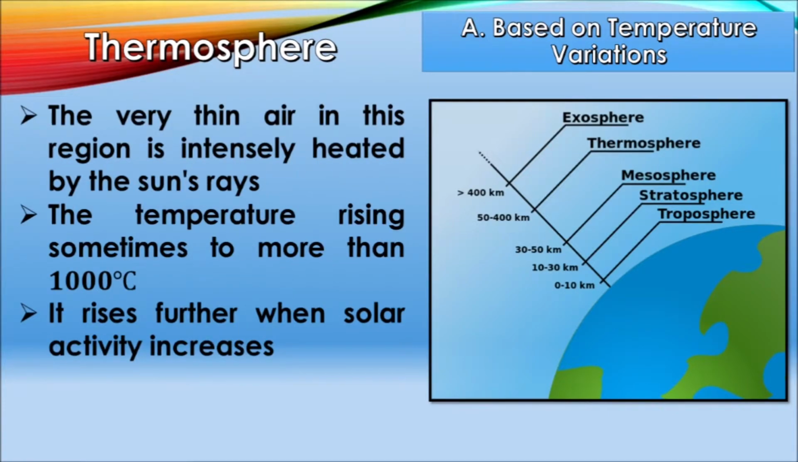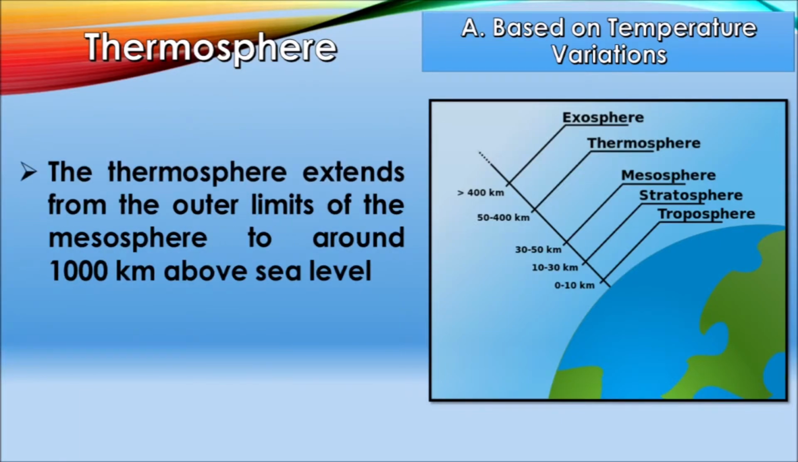The last one under the temperature variation of the atmosphere is the thermosphere. The layer of the atmosphere next to the mesosphere is the thermosphere. The very thin air in this region is intensely heated by the sun's rays, the temperature rising sometimes to more than 1000 degrees Celsius. It rises further when solar activity increases. The thermosphere extends from the outer limits of the mesosphere to around 1000 km above sea level.